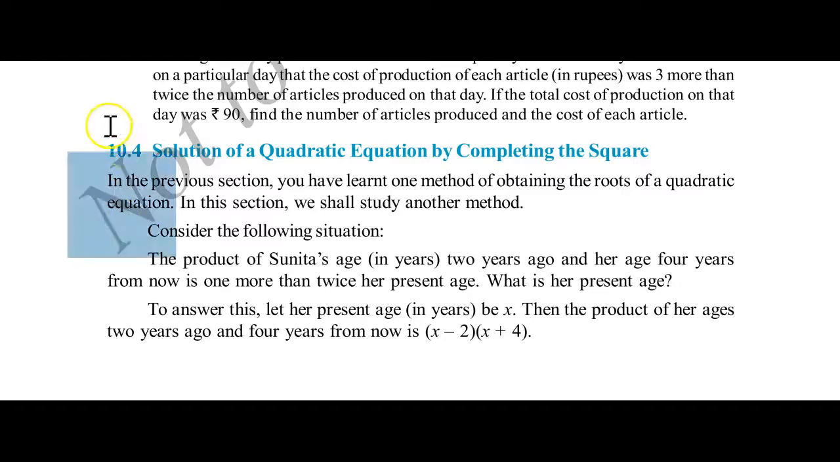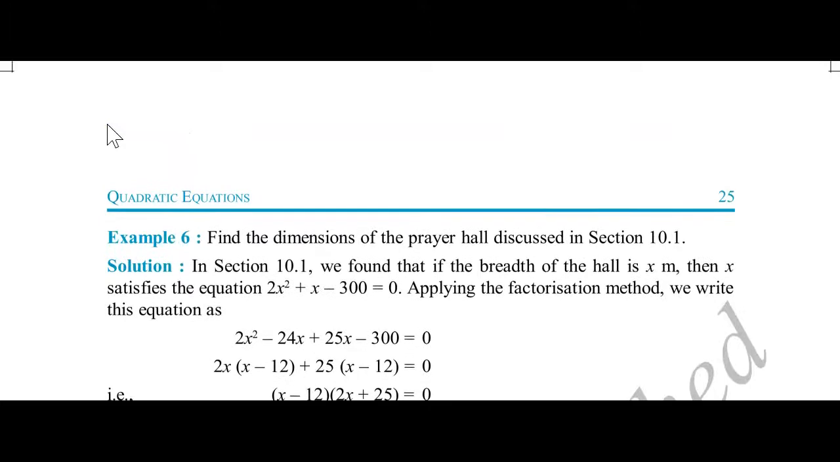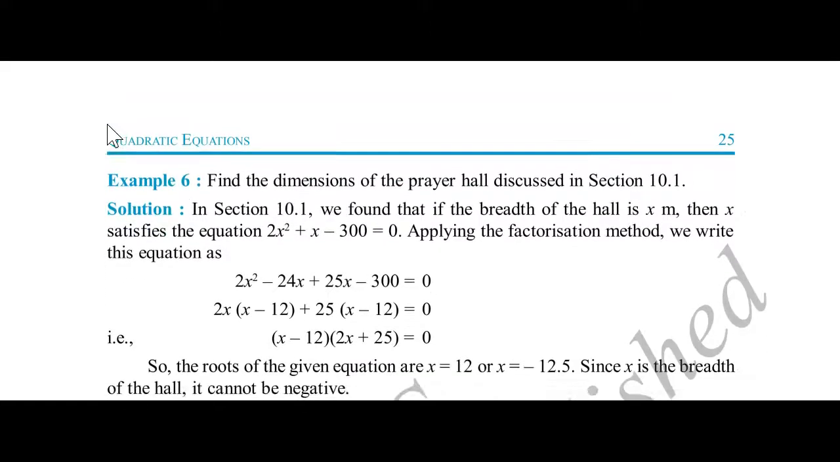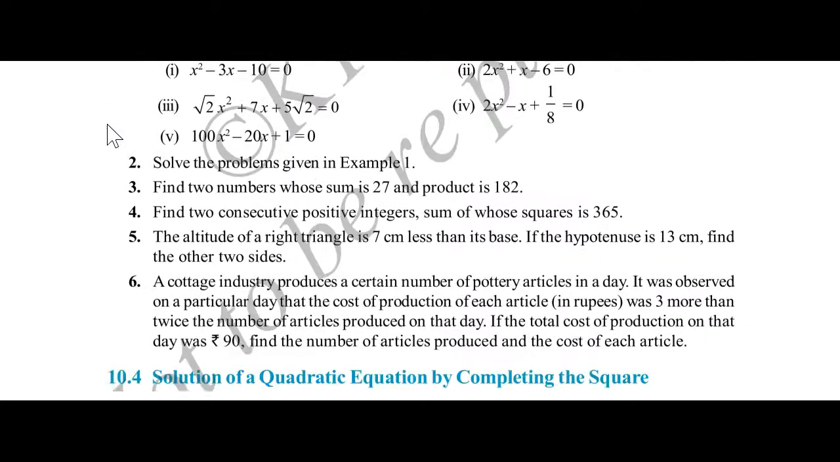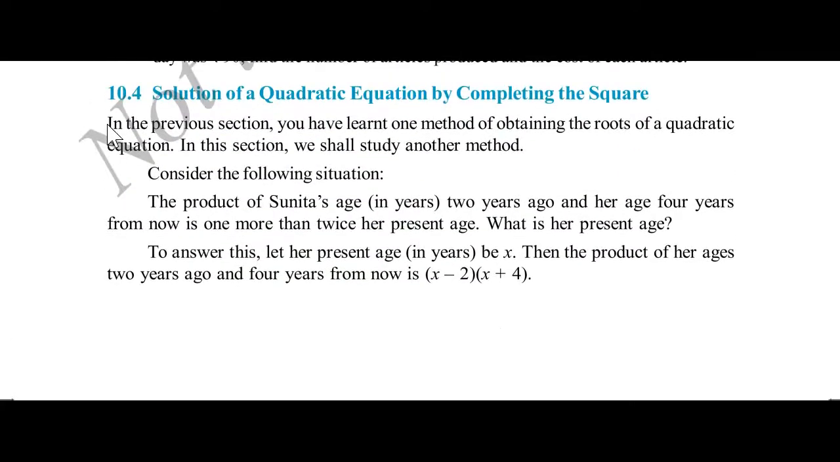Children, as you can see here, this method is called solving a quadratic equation by completing the square method. This comes on page number 25. Can you see this page number 25? Yes. In this chapter, to solve the quadratic equation, we have different methods: the factorization method, the completing square method, and the formula method. By using all the methods we can find the solution, but solving the problem by using the completing square method has got deleted.